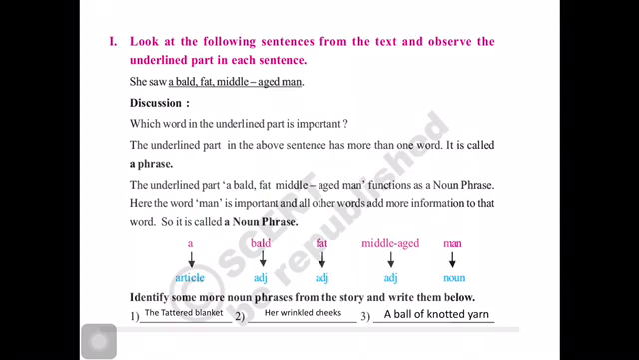So like that you should try to read the lesson and find out the noun phrases. In this way you can find out the noun phrases from the story. So read the lesson and find out the noun phrases from the story. In the next class, we shall see about the order of adjectives. Thank you.